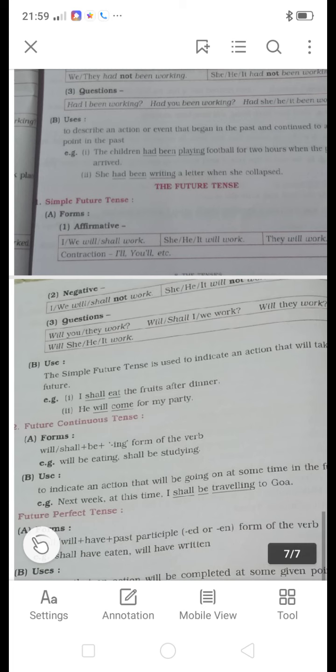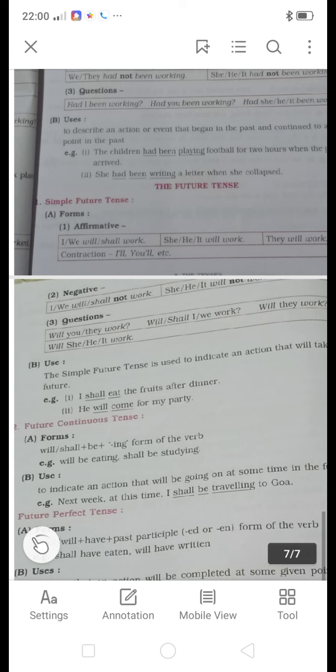Okay, if there is a question, then before the subject we can write shall or will. For example, will you work? Or if there is I, shall I work? Or shall we work? If there is you, then will you work? Or will he work? Will they work? Like this way we can write the question.